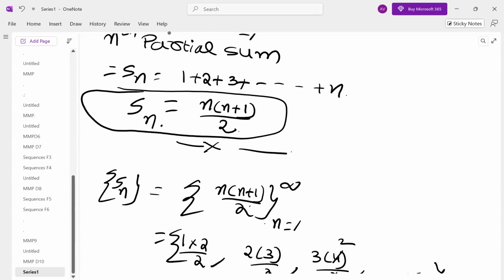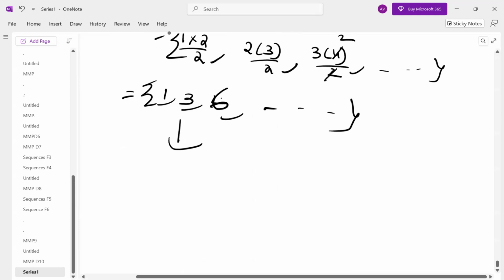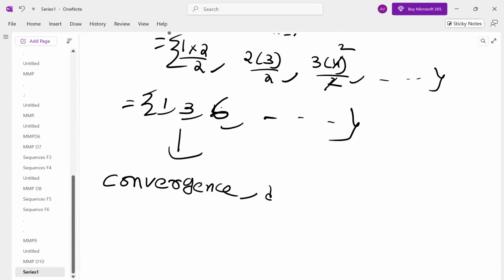So, let us take this for example. Let us write down convergence, divergence, nature of series.